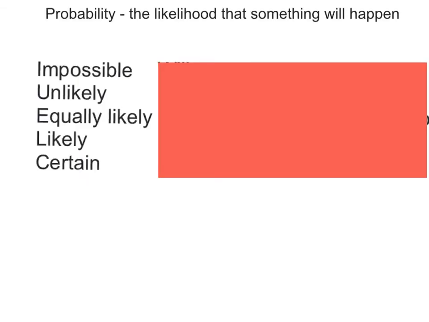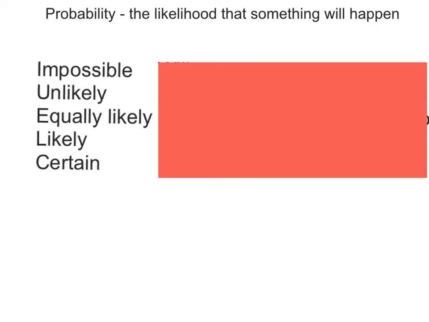It's going to be a brand new unit for us, very quick unit. Kind of relates to fractions too. So we're going to start learning about probability. And the probability, as you see up here, is just the likelihood that something will happen. So something will happen or it won't happen, or maybe somewhere in between.